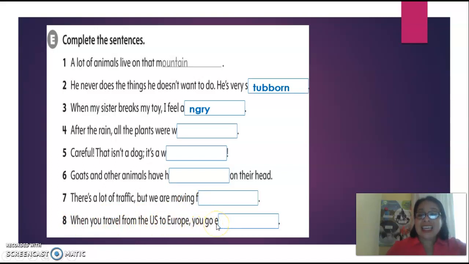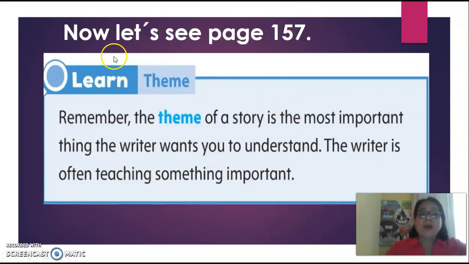Okay? So you have the beginning of the word, please check the vocabulary and complete the words. And when you finish all your pages, page 136 and 137, check your answers with the ebook, please. Now, let's see page 157.